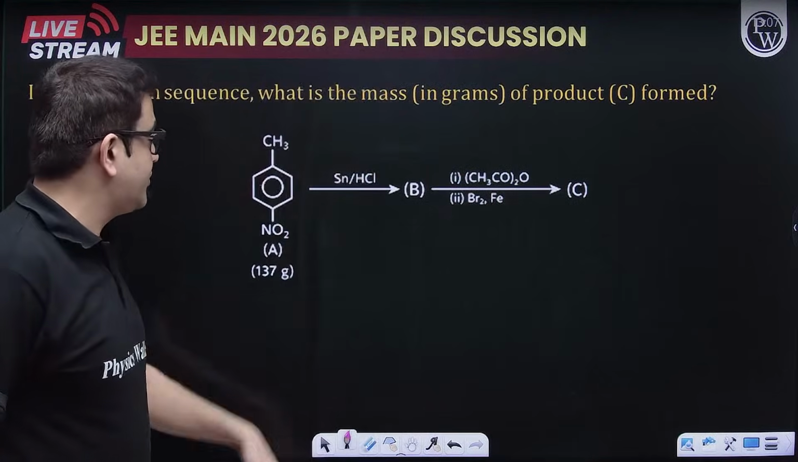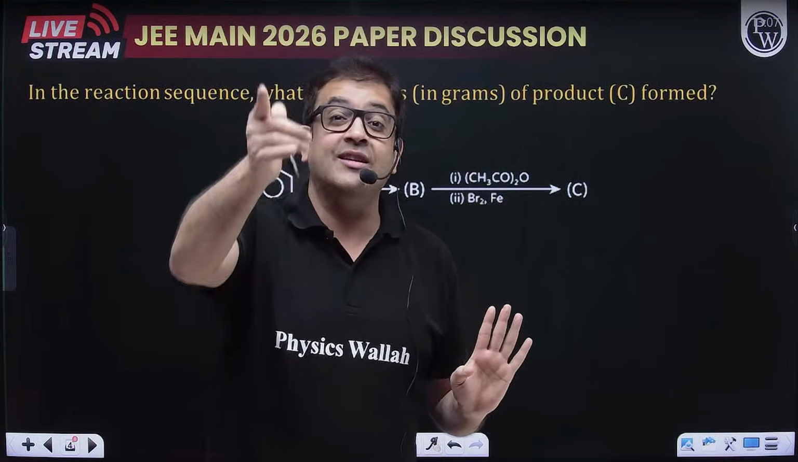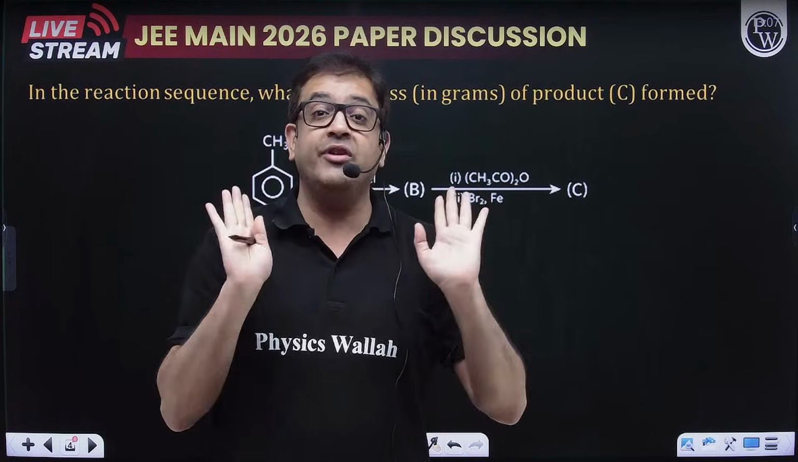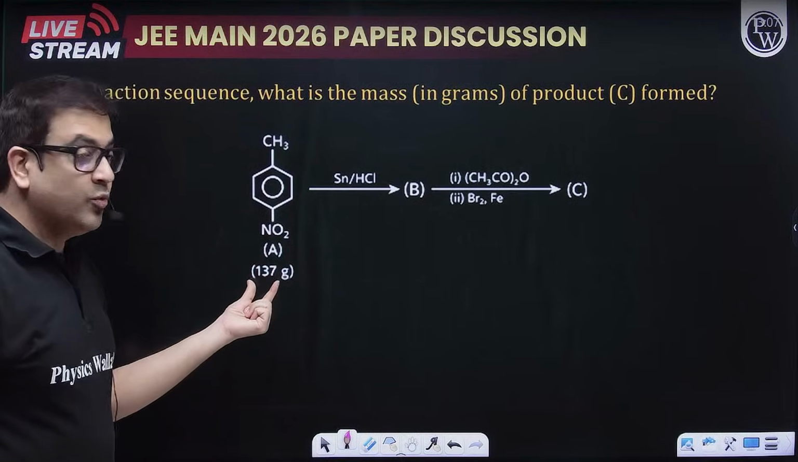So let us attempt this one. Now this is a good question. Why am I saying good? Because now you have to do plus minus also, as Sumit sir was saying in the physics question. So in plus minus calculation, you have to be very religious with it. So we have this nitro group. How much weight is it given?